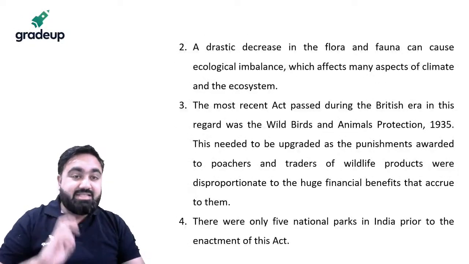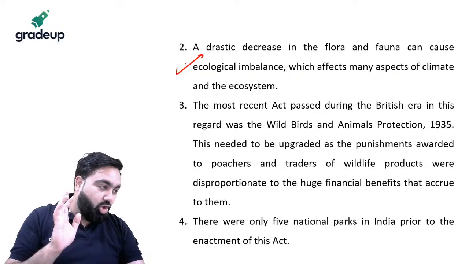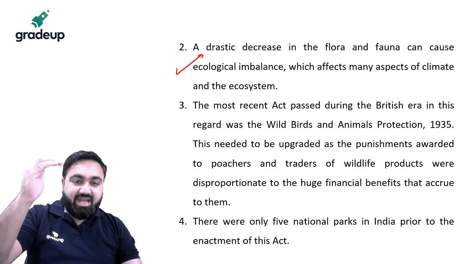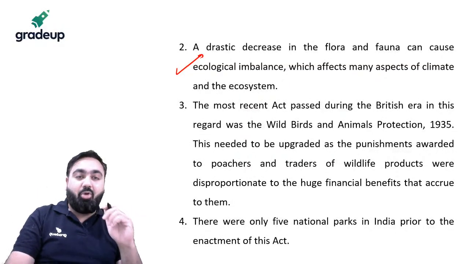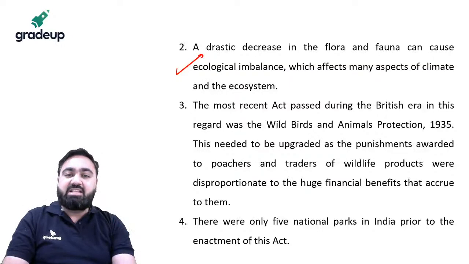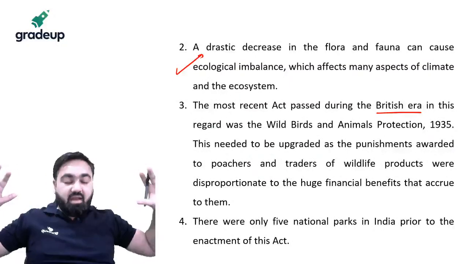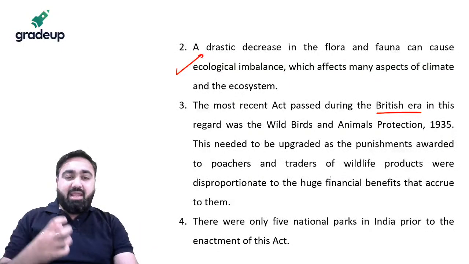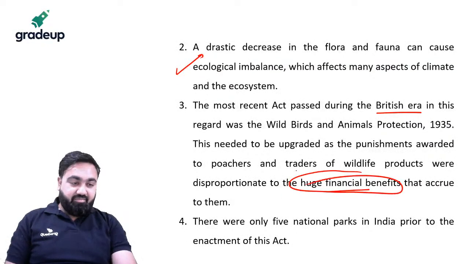Second, if we don't have such a law, we have seen a drastic decrease in the population of many important species. Hunting has been very prevalent. Since the British era, hunting has been a profession or a leisure activity. Many important wild animals are killed for financial benefits.